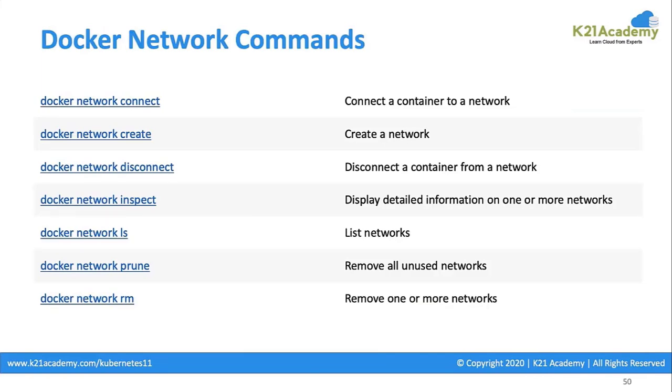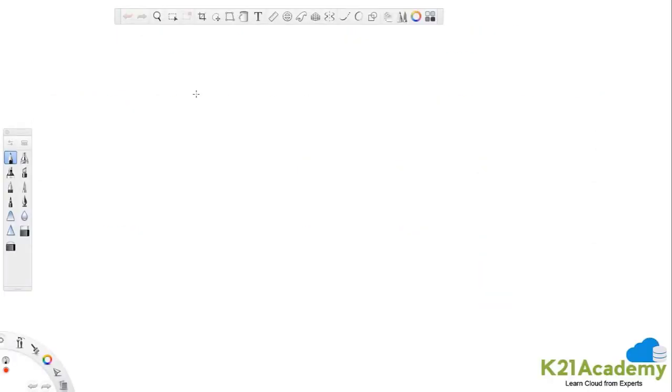Let's quickly run through the basic set of commands. docker network create is the command to create a network. If a network is present and I have a container up and running and I want to connect that to a different network, let me show you how we do that. For that you can use a command called docker network connect, and connect a container to a different network as well. So let me show you in pictorial representation what we would do in the demo.